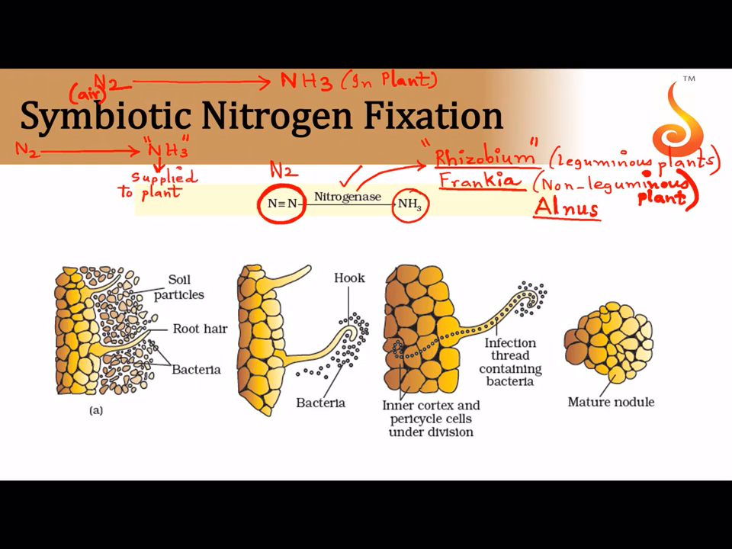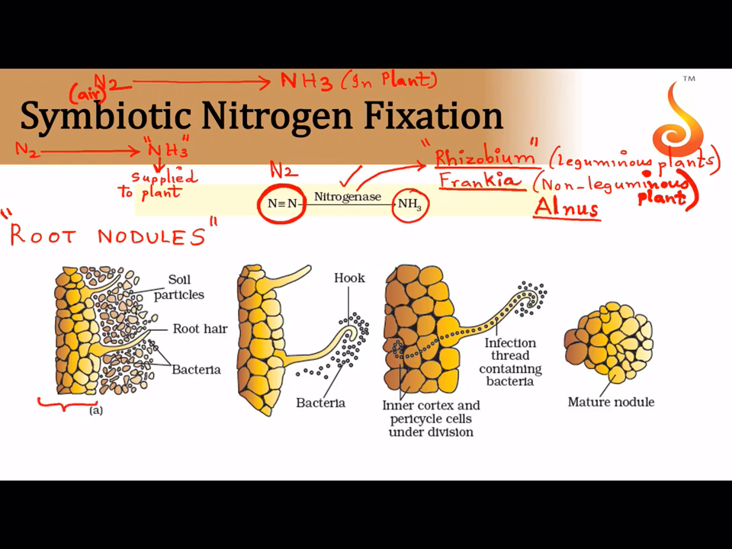Where is this process happening? This process is happening in specialized structures which are referred to as the root nodules. And how are the root nodules formed in the leguminous plants and in the case of non-leguminous plants like Alnus?